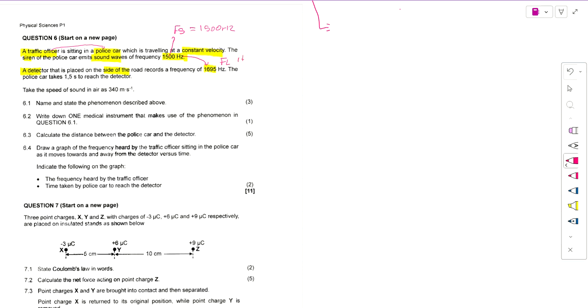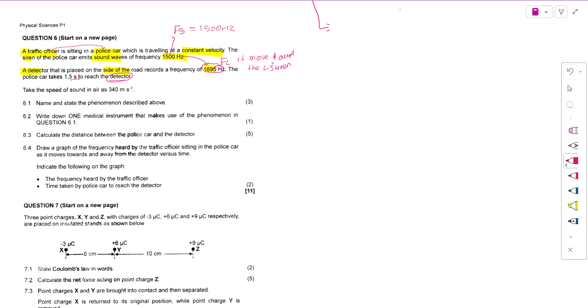Because the source is moving toward the listener. When the source is moving toward the listener, there's an increase in the frequency. The police car takes 1,5 seconds to reach this detector.